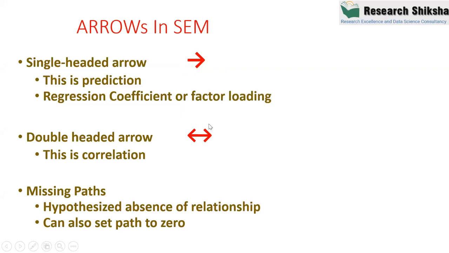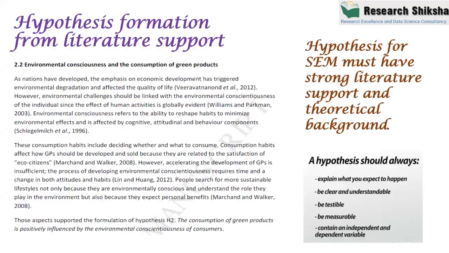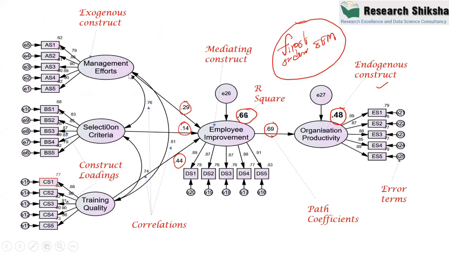Similarly, double-sided arrows represent correlation, and this correlation is only allowed between two independent or two exogenous constructs. You are not allowed to put double-sided arrows between the mediating or dependent constructs. So this is the rule we have to keep in mind. And one thing I'm asking you: do you think this arrow is compulsory or by choice? So what do you say? These arrows between the exogenous constructs, are they by choice or mandatory to apply?